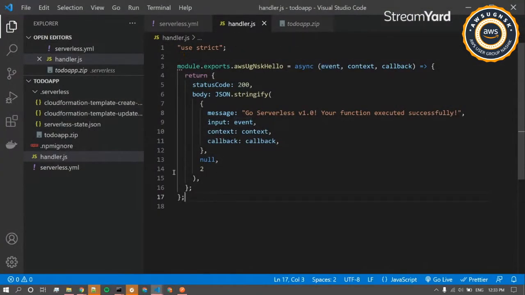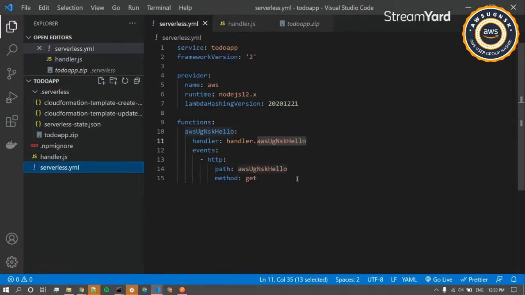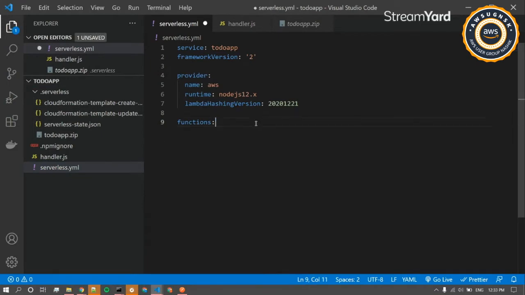I'll quickly do one thing now. We'll copy a few things and start working on the creation of a to-do. First of all, I will remove this method from here.